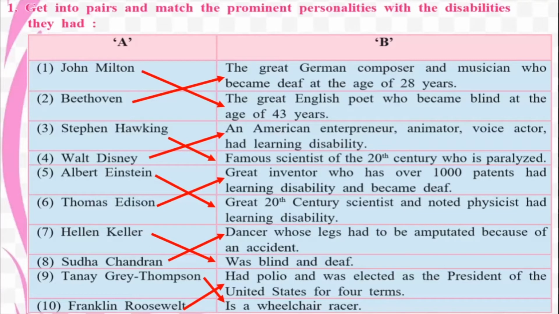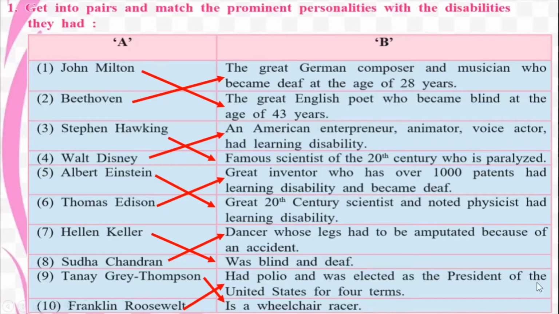So, children, this is how we get an idea of people who have had great disabilities but who have overcome those disabilities and who have made a mark for themselves in this world. Now, there is one more exercise on word building in your warming up part, but we will take it towards the end of the lesson.